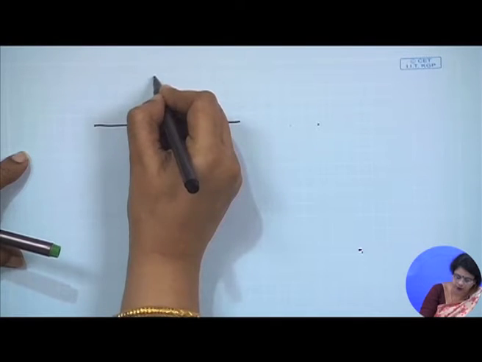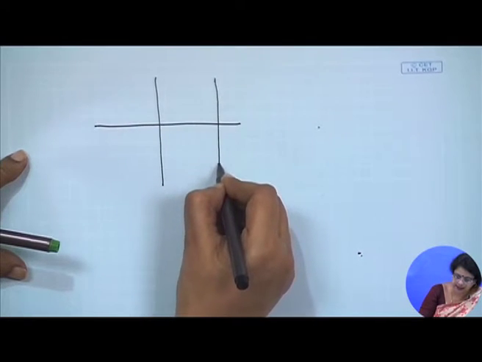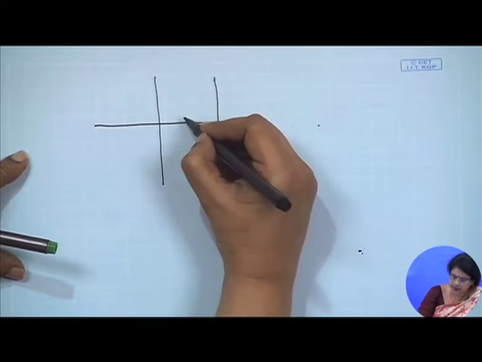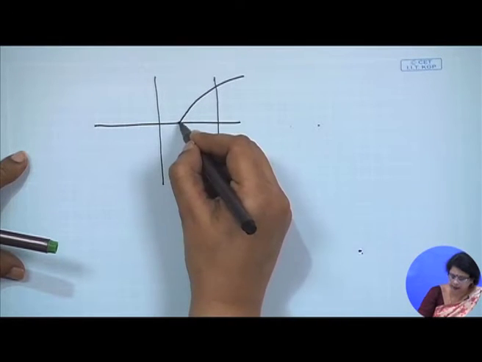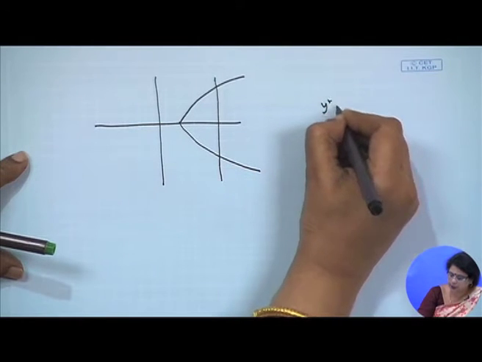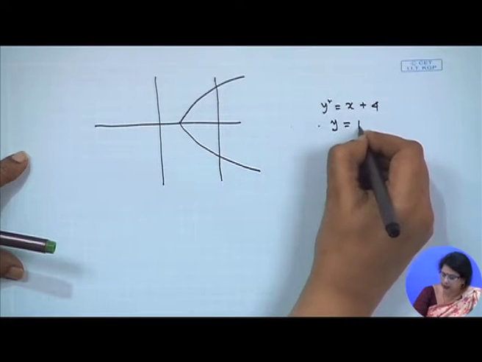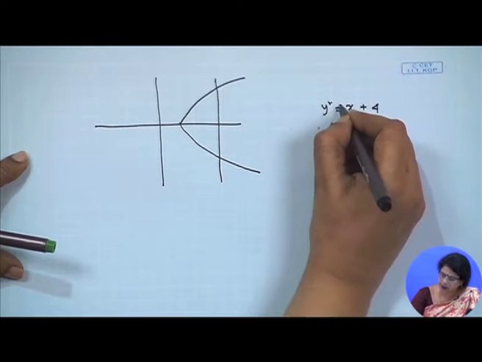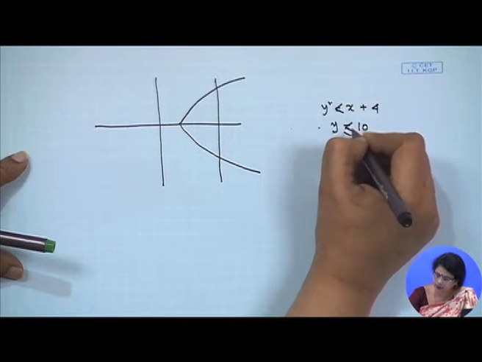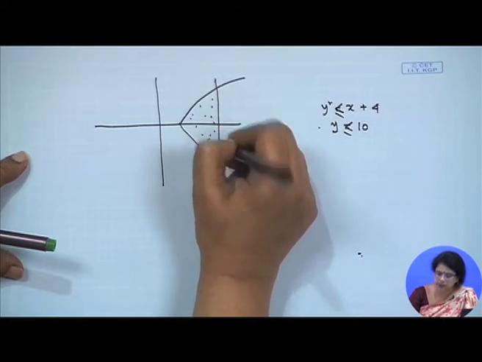If we just draw it, x is equal to 10, this is 0 0, then the parabola will be this one, because we have y square equal to x plus 4 and x equal to 10, and both are of less than or equal to type, then we can say this is my feasible space.